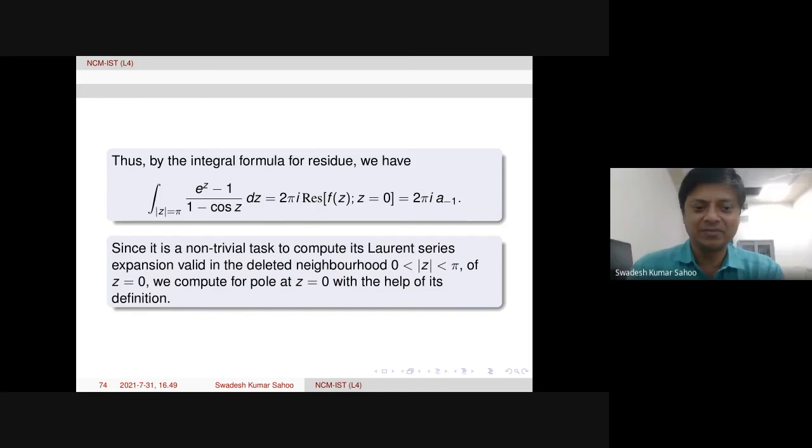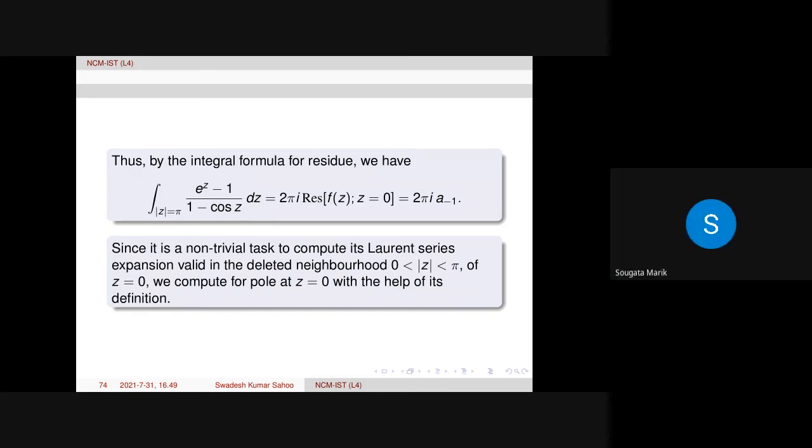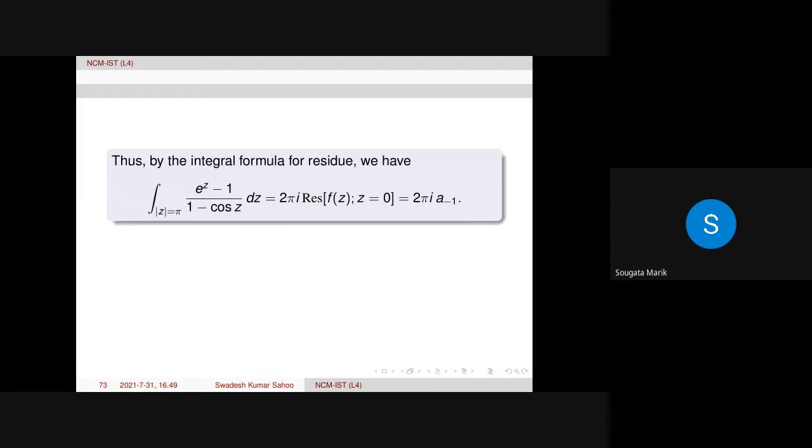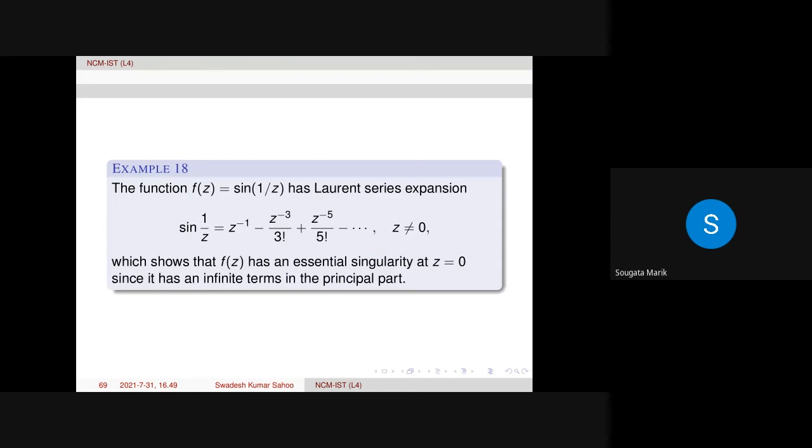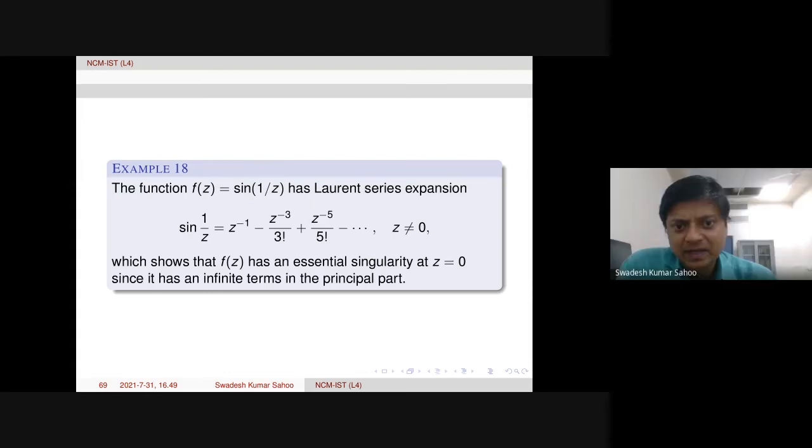Sir, can you show that sine 1 by z example? Without using Laurent series, just using the definition, can we show what kind of essential singularity it is? It has an essential singularity at z equal to 0. One can use the definition. z equal to 0 is neither a pole nor removable, but the limit does not exist here. You can find that the limit as z tends to 0 of sine 1 by z does not exist. Then you can say it has an essential singularity.